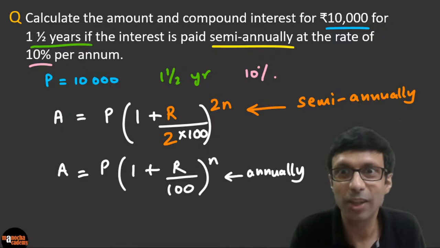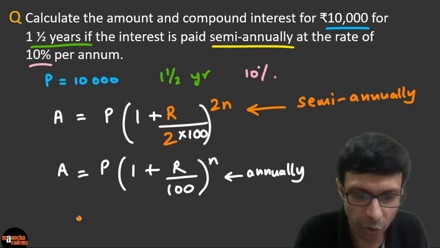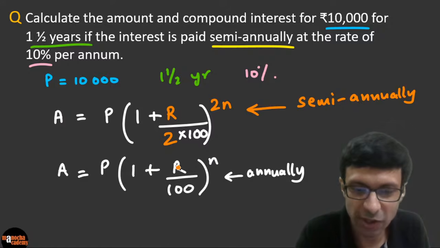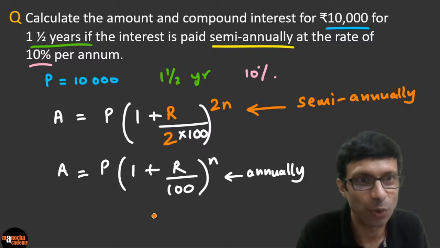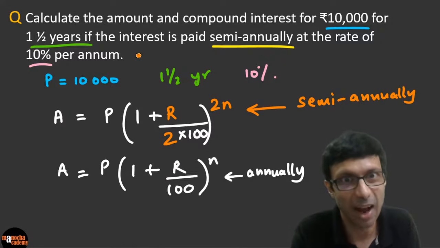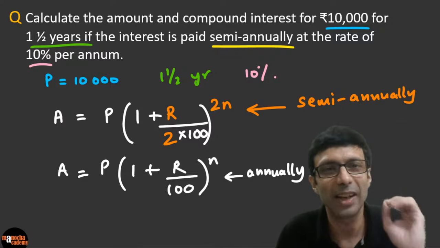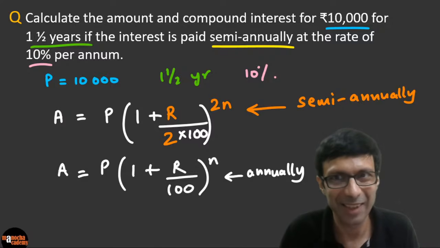And semi-annually, what is the trick, guys? Very simple trick I've shown you. Just change the formula. Change n to 2n and change the rate r to r by 2, because that was per annum, and this is half annum, right? So just make that change and substitute the values. You'll easily get the answer. Is that clear? So everybody, I want you to try this.